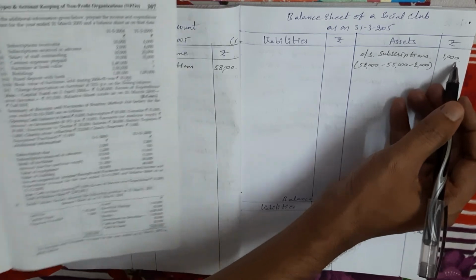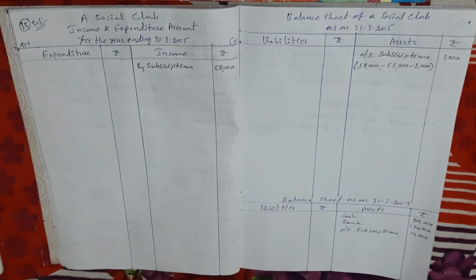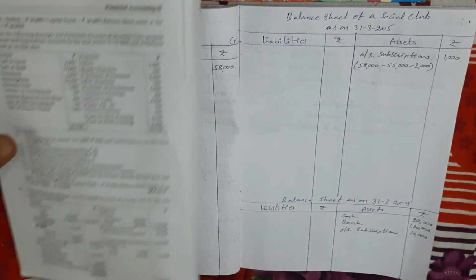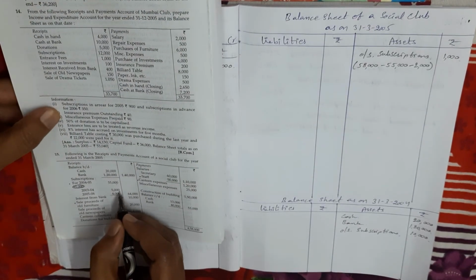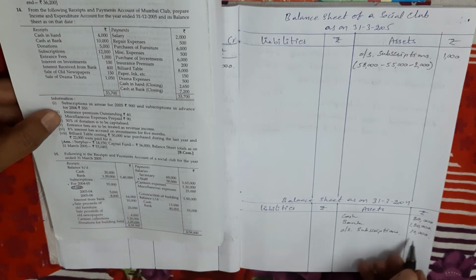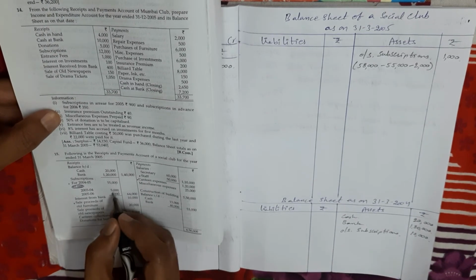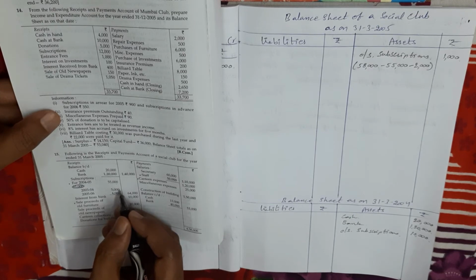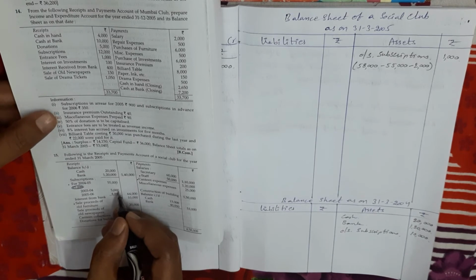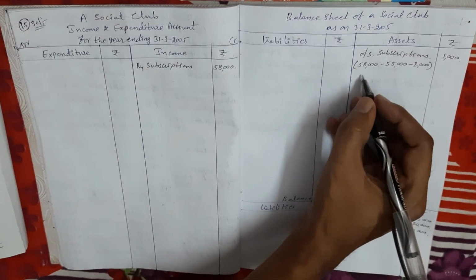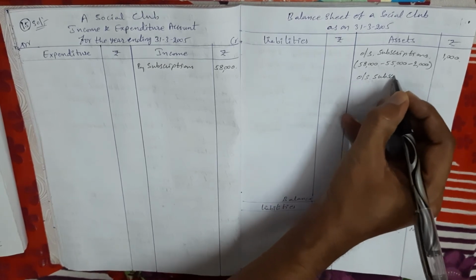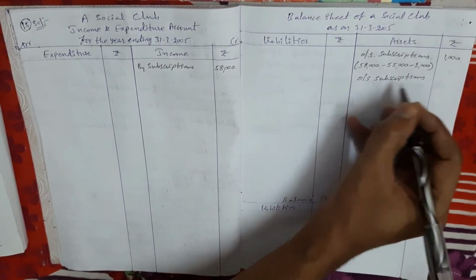Okay. Next, last year subscriptions. In last year subscriptions, 10,000 rupees. In present year we collected only 5,000 rupees. This is also an important adjustment, my dears. Last year 10,000 rupees, we collected only 5,000 rupees, means still last year 5,000 rupees is due. So again it comes in current year balance sheet asset side as outstanding subscriptions for the last year.